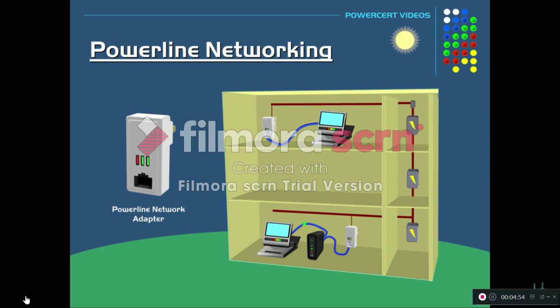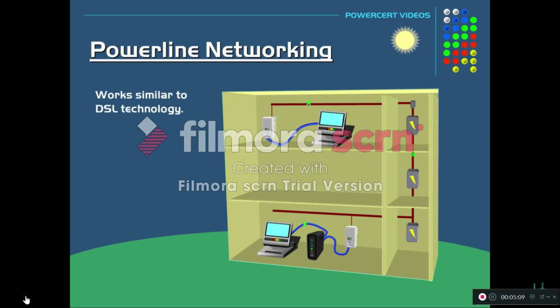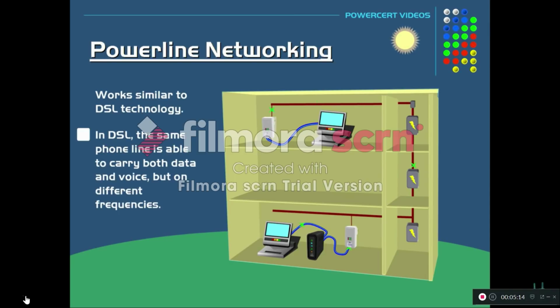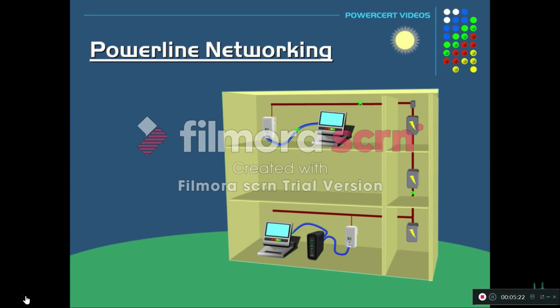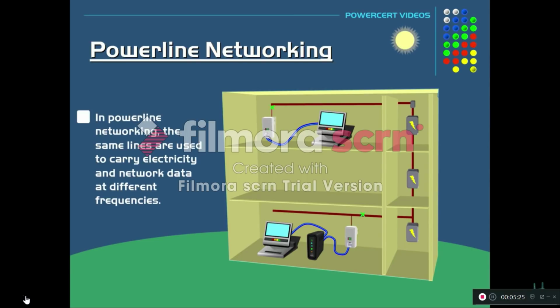So now Ethernet network data will use the building's existing electrical wiring to deliver networking data to the other powerline adapter so that the computer can access the internet. Powerline networking works similarly to DSL technology, because in DSL the same phone line is able to carry both data and voice on different frequencies. This is very similar to how powerline networking works, where the same lines are used to carry electricity and network data at different frequencies.